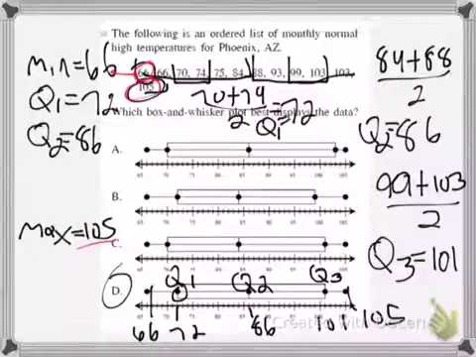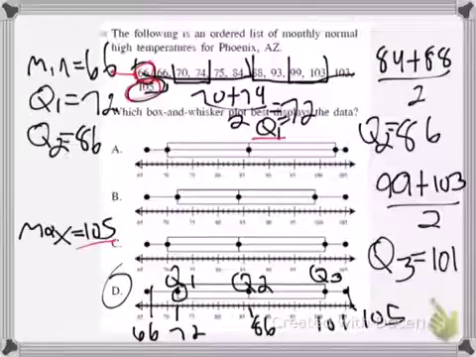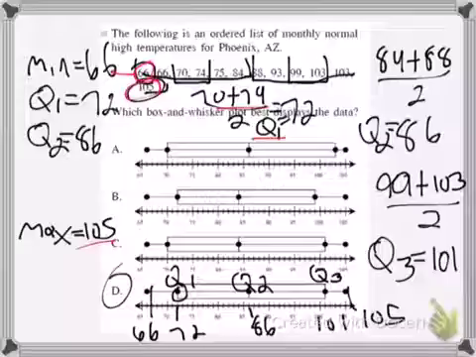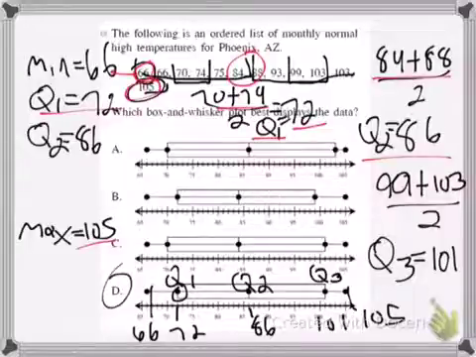Our Q1, the number in the middle of the first 6 numbers, is 74 plus 70 divided by 2, which is 72. Our Q2 is the number in the very middle, which is 84 and 88 divided by 2, you get 86 for our median, our Q2.